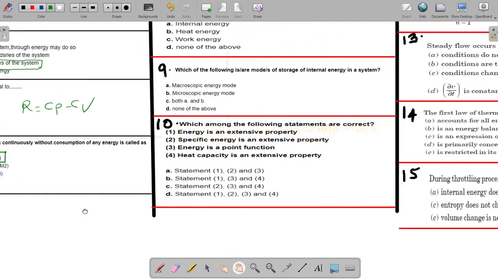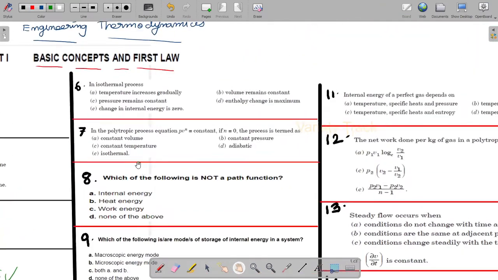Next we will move on to the sixth question. In an isothermal process: temperature increases gradually, temperature remains constant, change in internal energy is 0, volume remains constant, enthalpy change is maximum. Isothermal means we know that temperature T is constant, right? So temperature is constant, but here they have written temperature increases gradually, so this one is wrong.